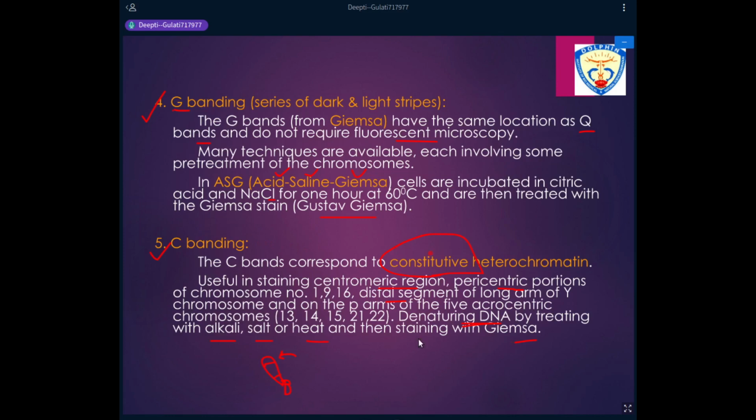C stands for constitutive heterochromatin. So all those areas of the chromosome which are constitutively heterochromatic, they all will stain by using this technique. So it is specifically for the centromeric region. For the pericentromeric regions of chromosome number 1, 9, and 16, for the long arm distal portion of the Y chromosome, and the short arm of the acrocentric chromosomes.